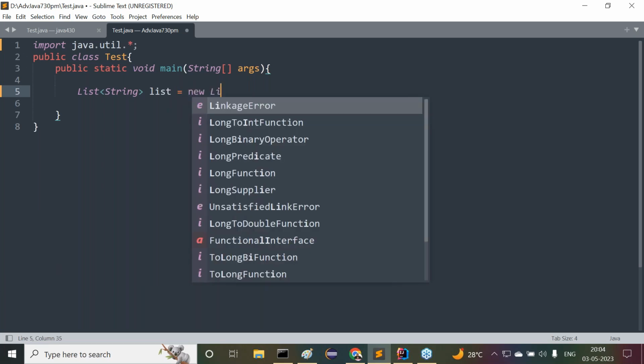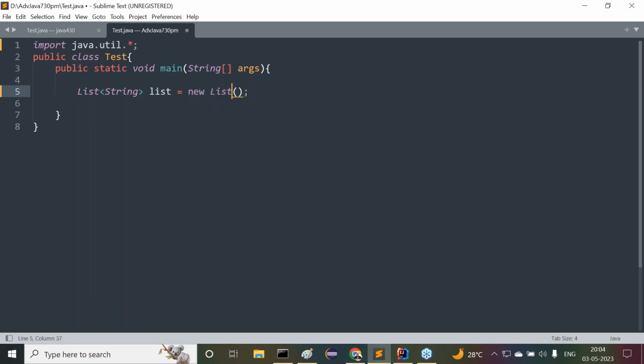Is it possible to create an object for this list like this? No. List is an interface basically. Is it possible to create an object for interfaces? No, not possible. So a reference variable we can declare for an interface, but the object must be created for the implementation classes. Now here we are providing the implementation class.